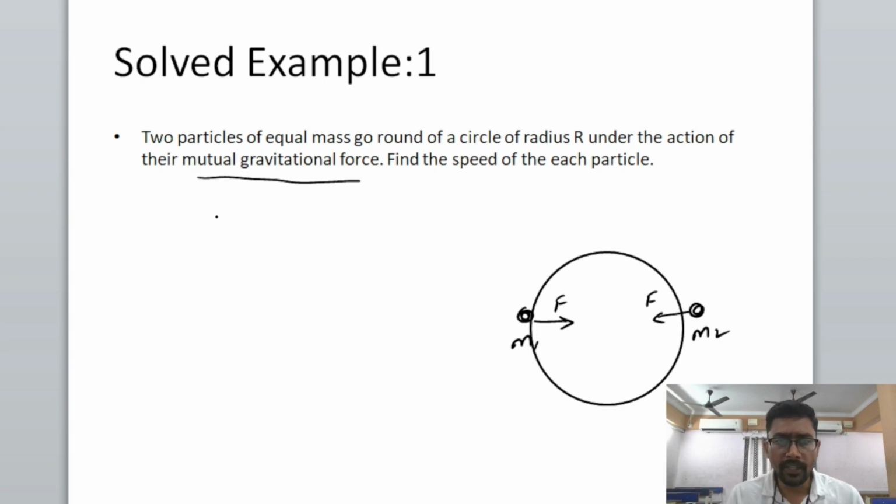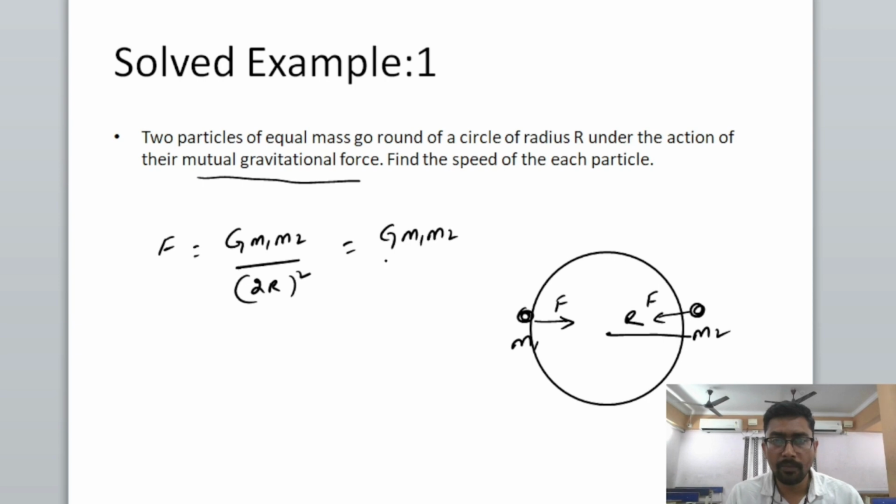Now, if I want to find out that gravitational force, that force will become G into m1 m2 by the total distance I can take. Here the radius is r, so the total distance becomes 2r whole square. So this becomes G into m1 m2 by 4r square.